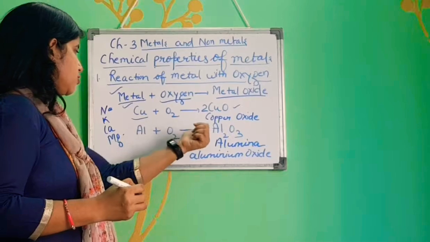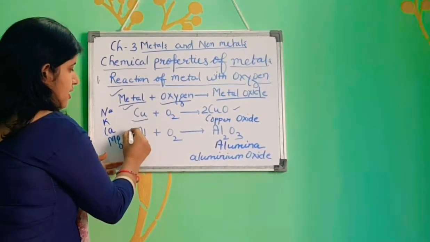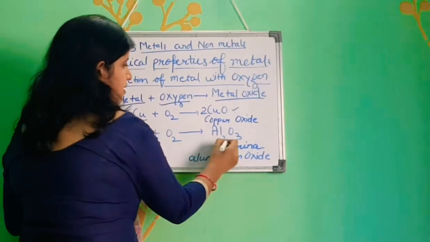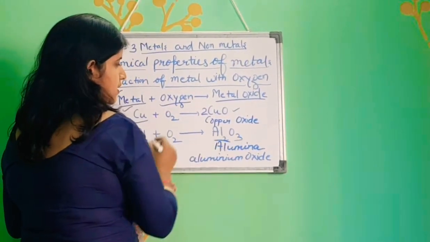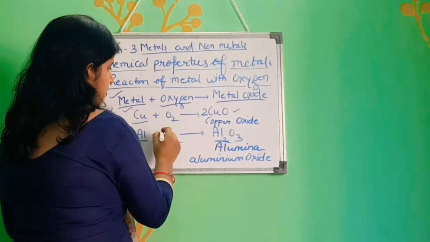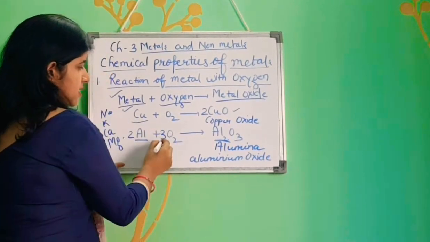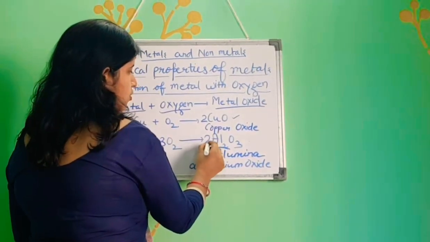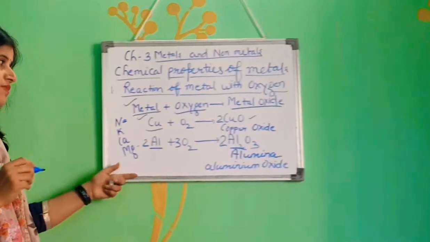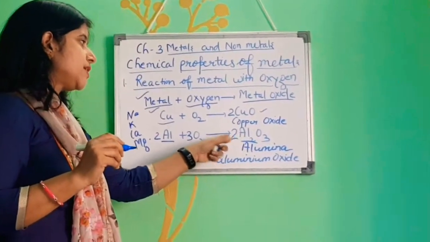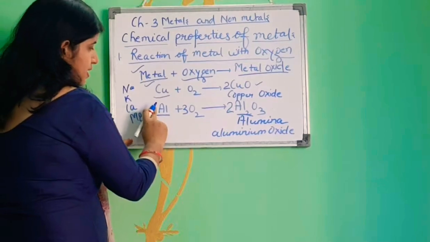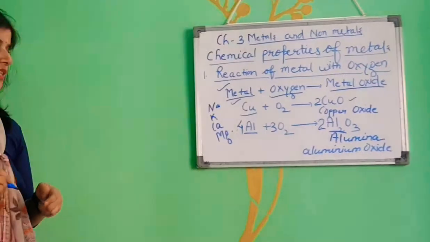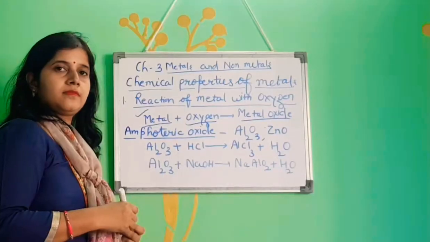Now aluminium, try to balance the reaction. The number of atoms of aluminium here is 2, and 2 is also here. What about the oxygen atom? Oxygen is 3. If we put 3 here, now it is 3 multiplied by 2 is 6, but here is 3. If we put 2 here, now 2 multiplied by 2 is 4, and oxygen is balanced, but aluminium is 2 multiplied by 2 is 4. So now we have to replace 2 by 4. It is the hit and trial method that you already studied in the first chapter. Now it is balanced.